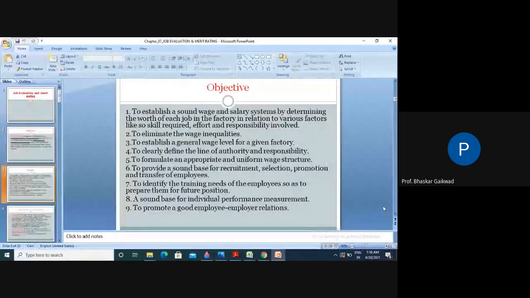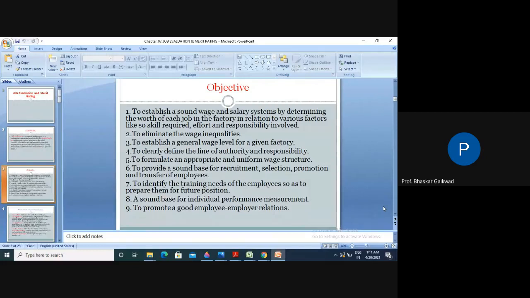You can read what the objectives are in job evaluation. Nine objectives are there, but the main objective is to decide fair, transparent structures related to wage, salary system, incentive or bonus systems like this, which come under job evaluation. There are nine objectives of job evaluation.